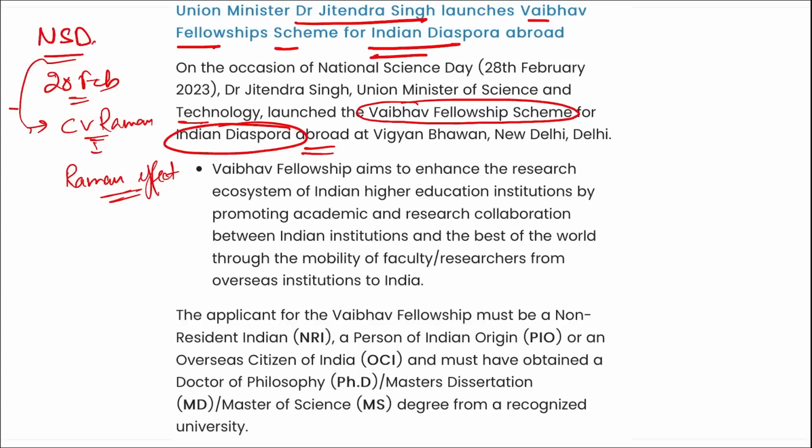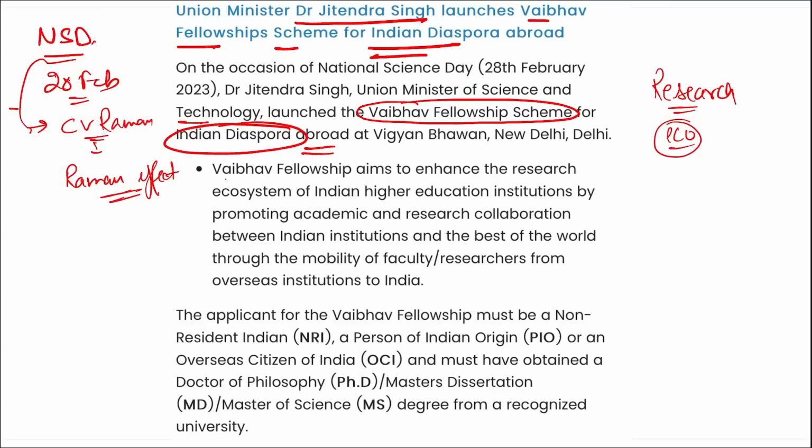All right, so what is this Vaibhav Fellowship Scheme? The aim of this Vaibhav Fellowship Scheme is to enhance the research ecosystem for the Indian diaspora who are studying abroad, so that they can tie up with institutions outside India and do research from there.